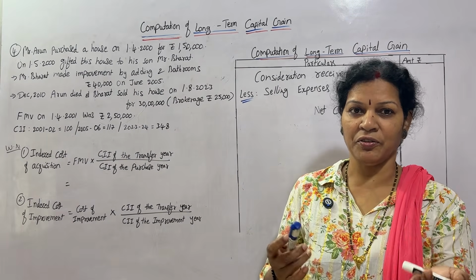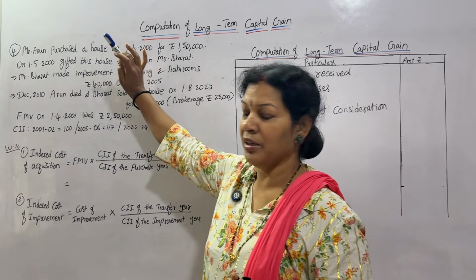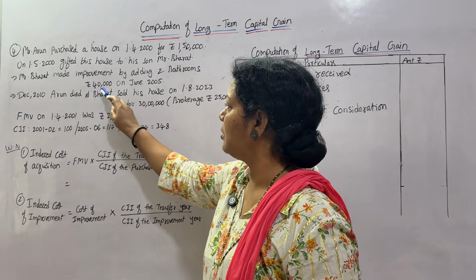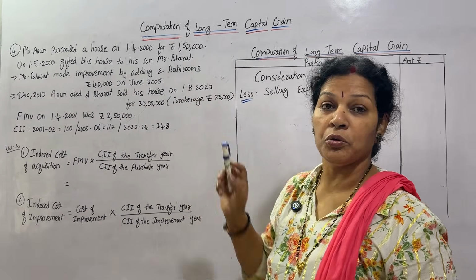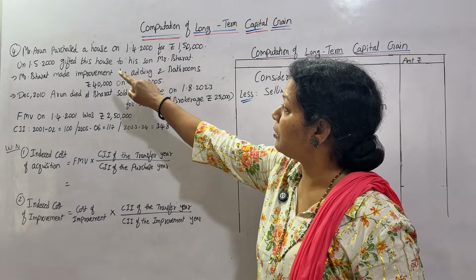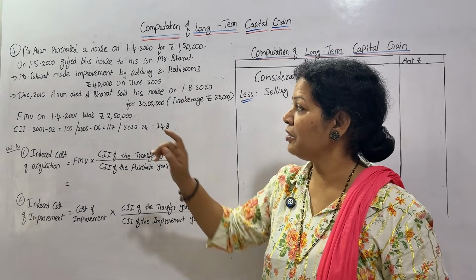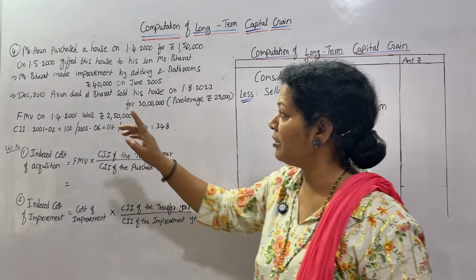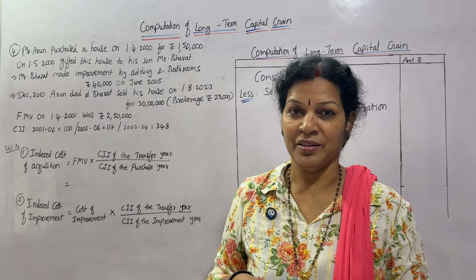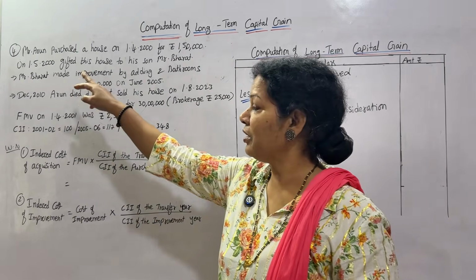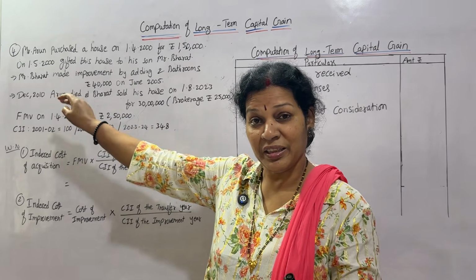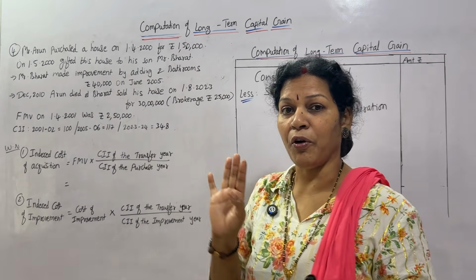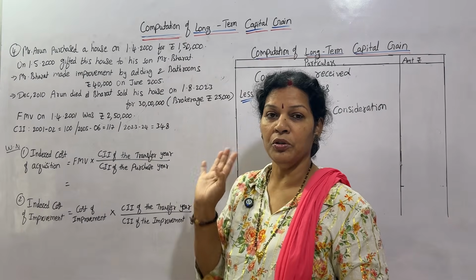Next, Mr. Bharat made improvement by adding 2 bathrooms, 40,000 in June 2005. So Bharat is doing some improvement, that is 2 bathrooms constructed for 40,000 rupees in June 2005.